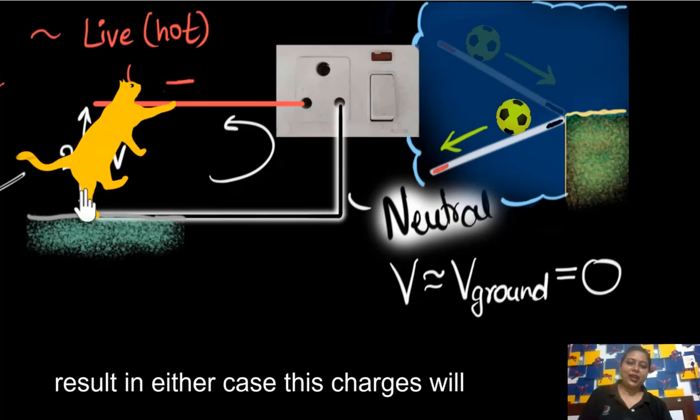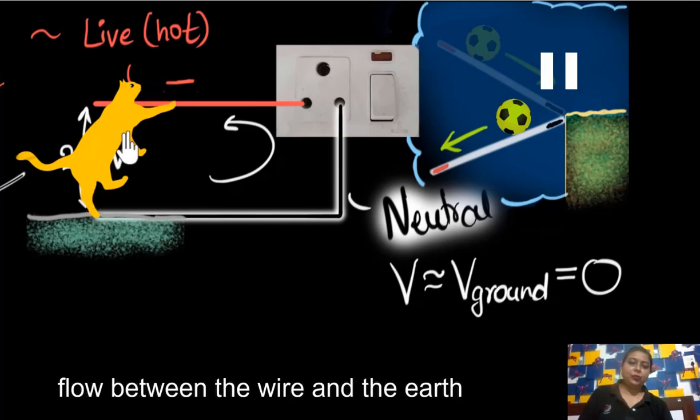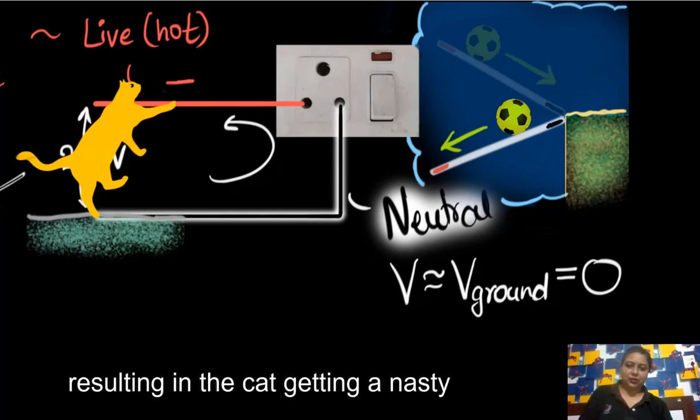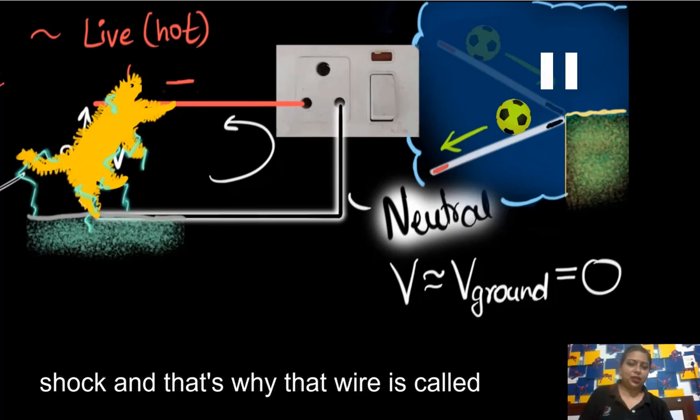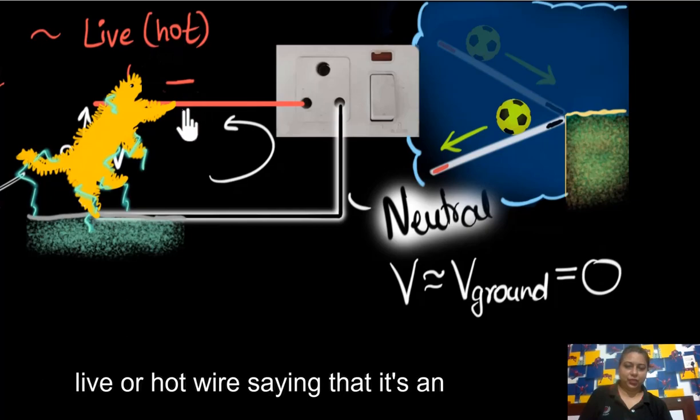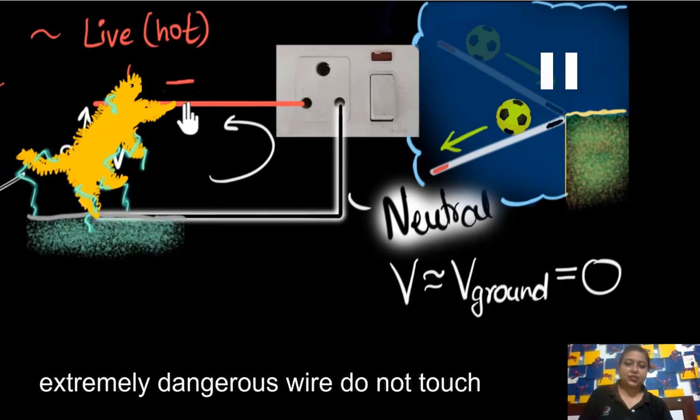As a result, in either case these charges will flow between the wire and the earth, resulting in the cat getting a nasty shock. And that's why that wire is called the live wire or hot wire, saying that it's an extremely dangerous wire. Do not touch.